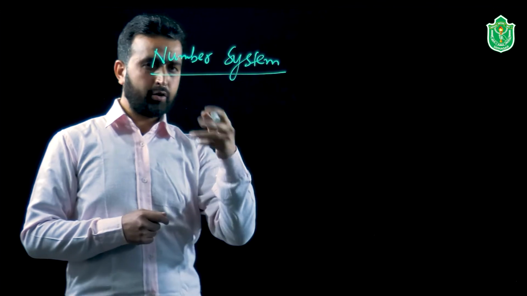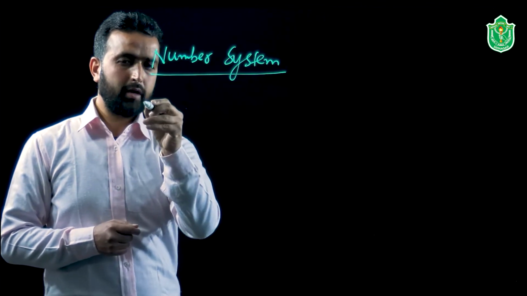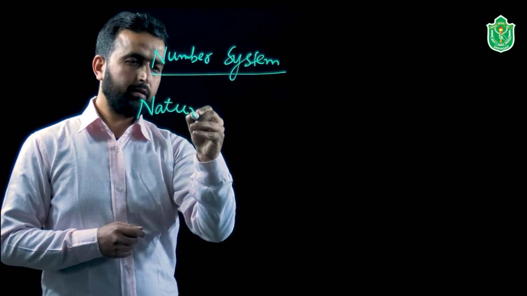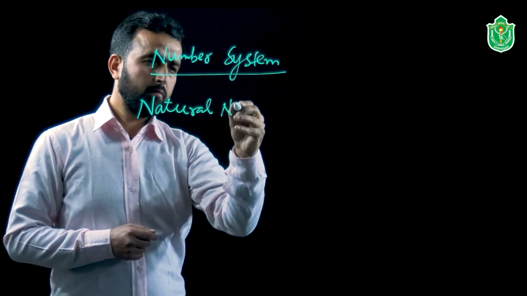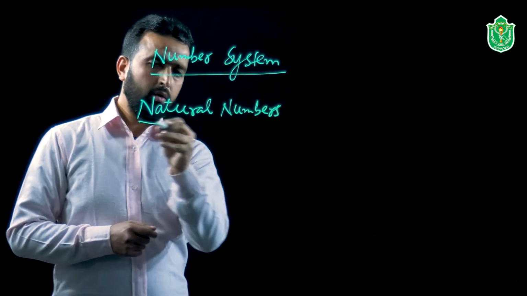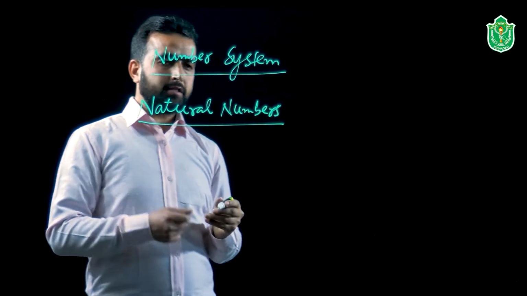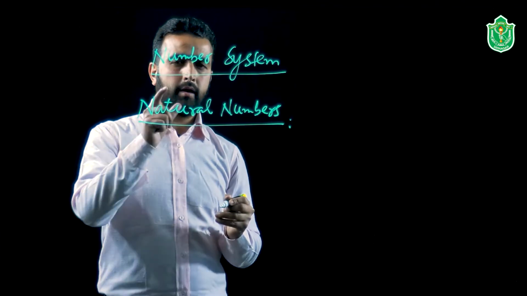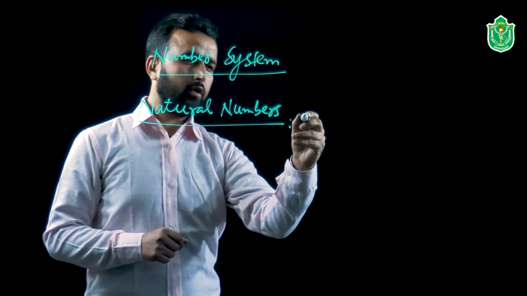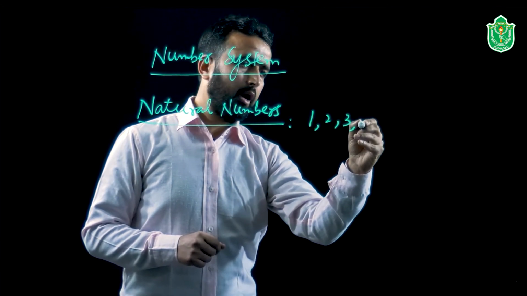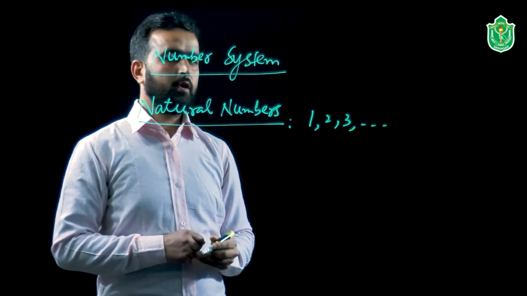So what type of numbers are we discussing here? You may know these types of numbers, we call them natural numbers. And what are the various numbers that we discuss here? As you have been doing, the natural numbers start from 1, 2, 3 and so on.